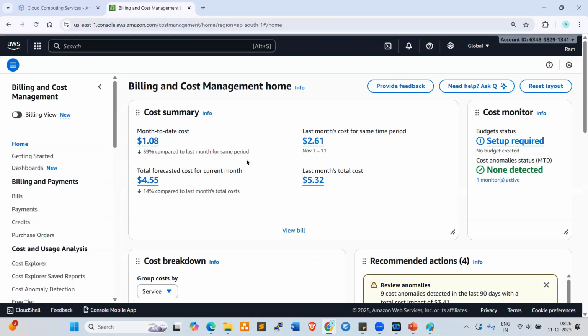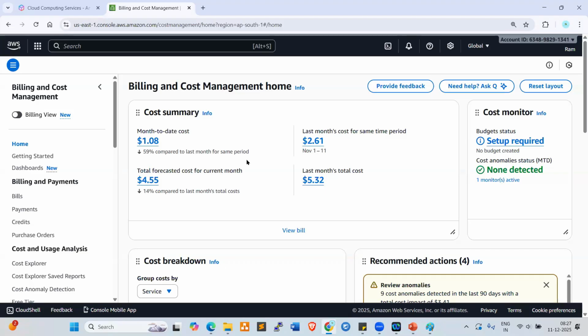So 6 months free. This account is 6 months free. So without any single rupee, we can use the account for the coming 6 months. They give you 750 hours of AWS servers free, 750 hours free, and also 30 GB storage free, and 3 Elastic IPs free. So 5 GB S3 storage free. So like that, they are giving free, right?